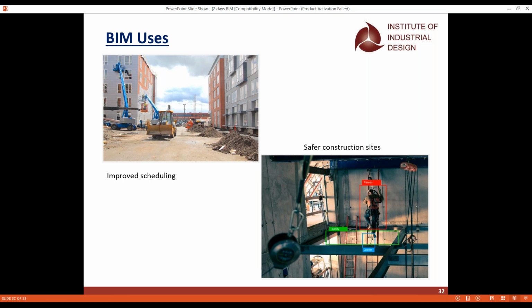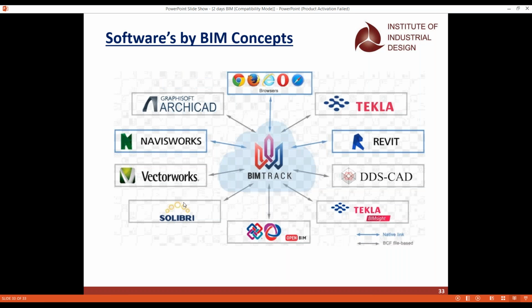So BIM will also tell us one thing: that all the people working on the construction site are safe, and digitally you can see it in the model also. Whatever integration model or tab you take, everything can be seen with the help of this on construction sites also. Now, there are a few software packages where we can use BIM concepts,